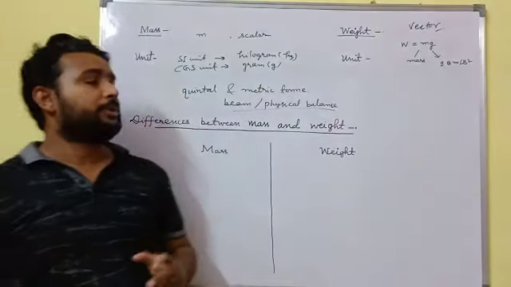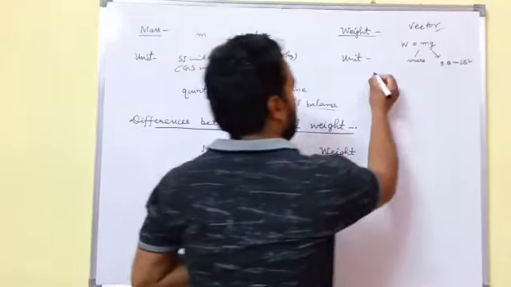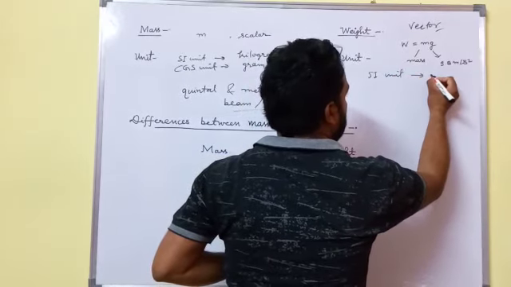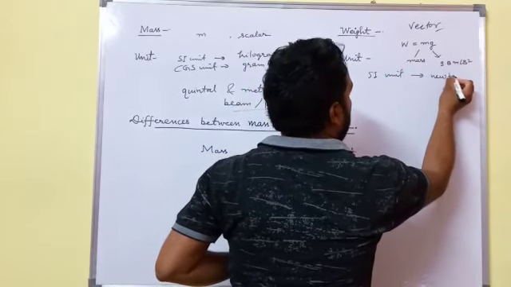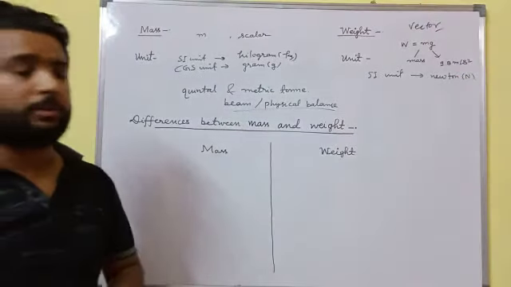Now, what is the SI unit of weight? The SI unit of weight is the Newton, and the CGS unit will be the dyne.